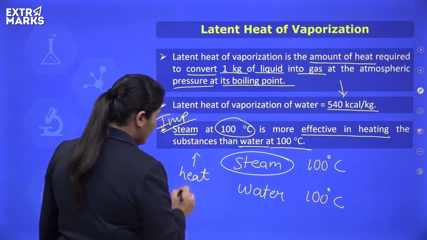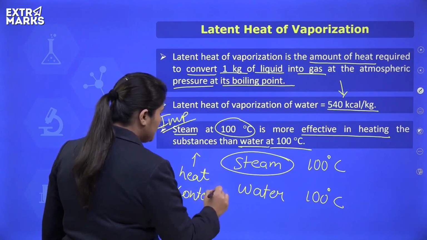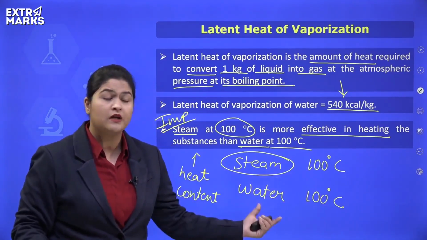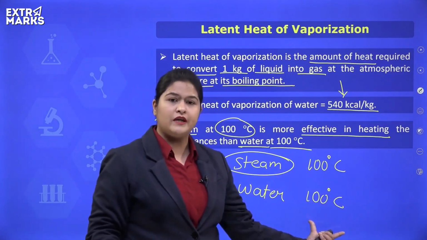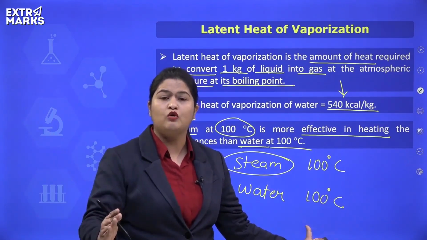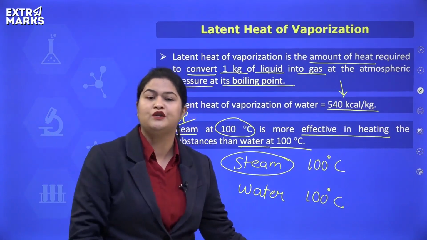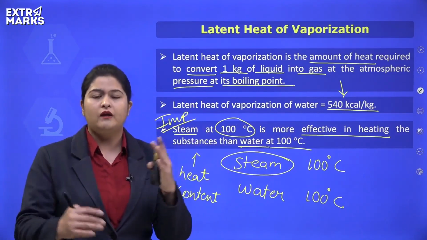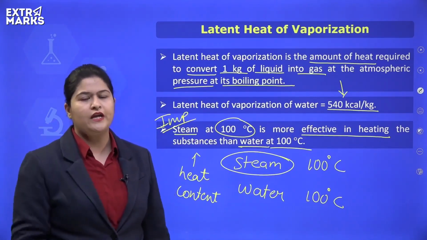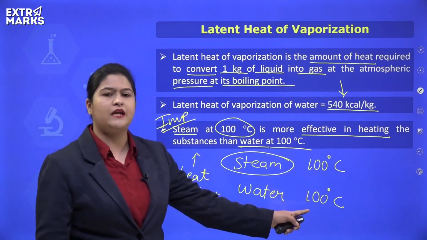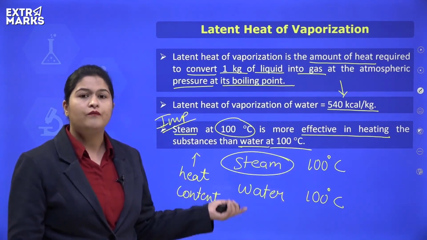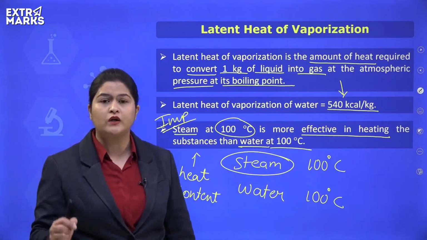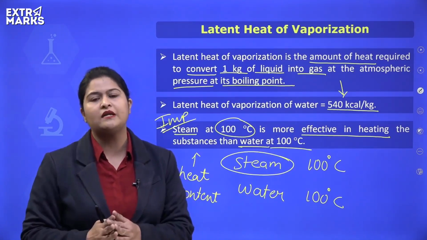So overall heat content inside the steam is more as compared to the heat content in water at 100 degrees Celsius, because water after reaching 100 degrees Celsius absorbs some extra amount of heat, that is the latent heat of vaporization, and then it is converted to steam. So steam has a little more heat energy as compared to water, even if they are maintained at the same temperature. That is the reason why steam causes more severe burns as compared to water, even when both of them are maintained at the same temperature.